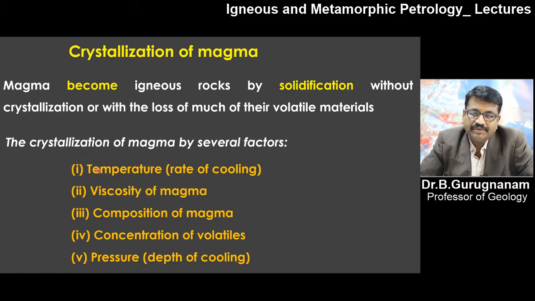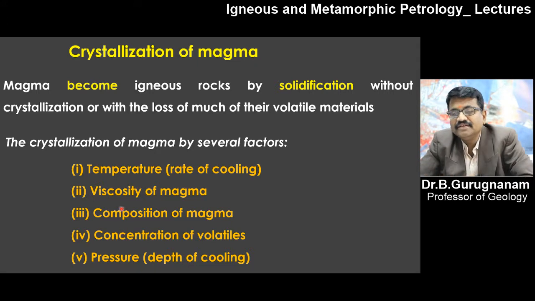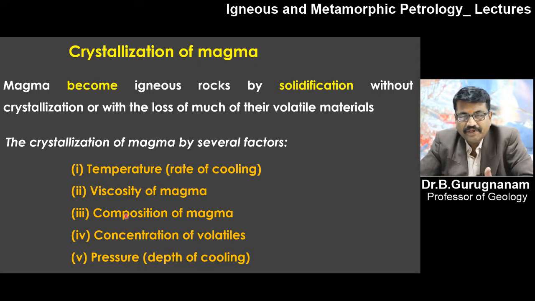All these factors affect the crystallization process in magma: temperature, viscosity of the magma, the composition of the magma, and the concentration of volatiles. The composition, which we have studied from felsic to mafic and ultramafic, goes from silica rich to silica poor, so composition plays a major role. The concentration of gases present in the magma also controls the process of crystallization.